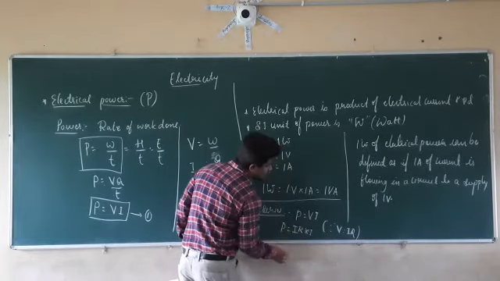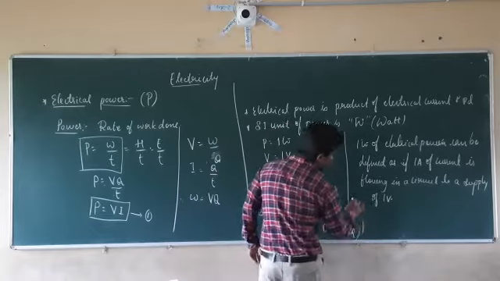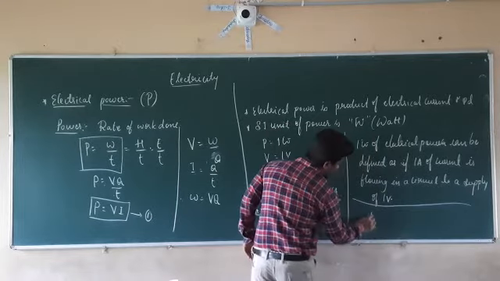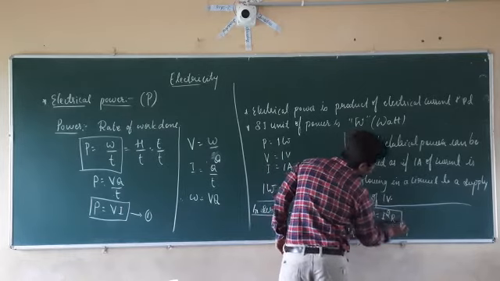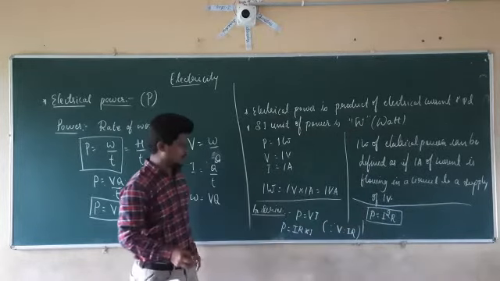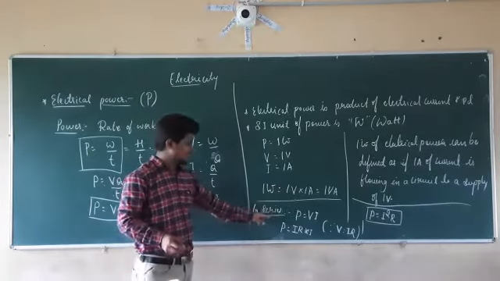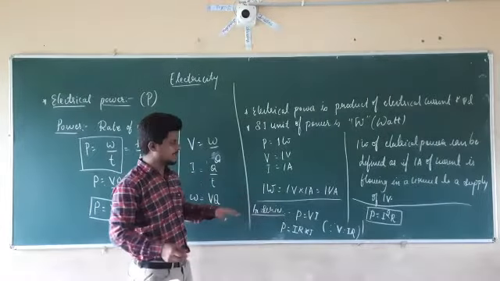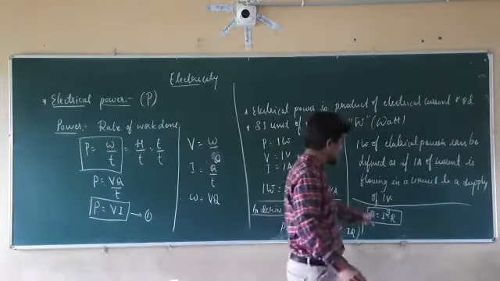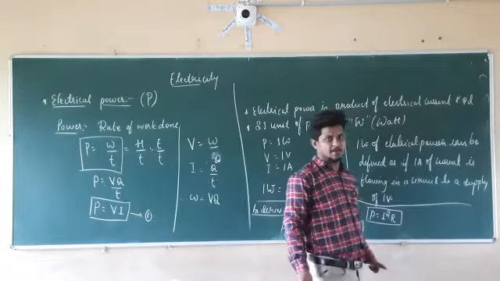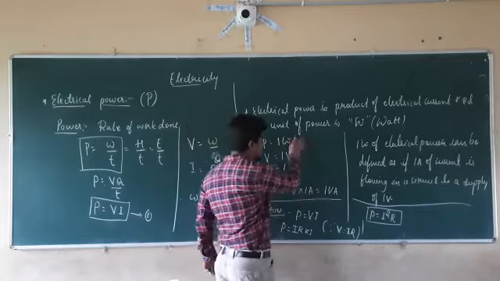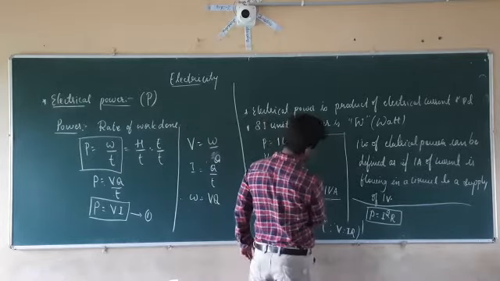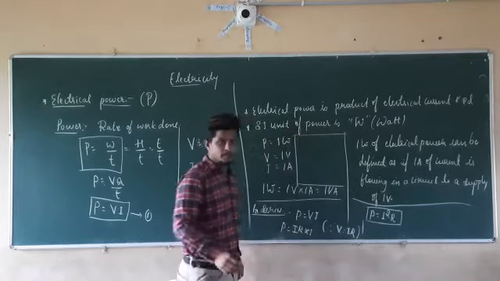So I into I is I square. P equal to I square into R. So this is in series connection. The power in series connection can be calculated as P equal to I square into R. In the same manner, let us take the example of the power in parallel connection.